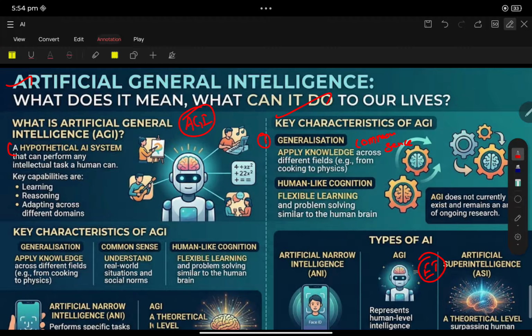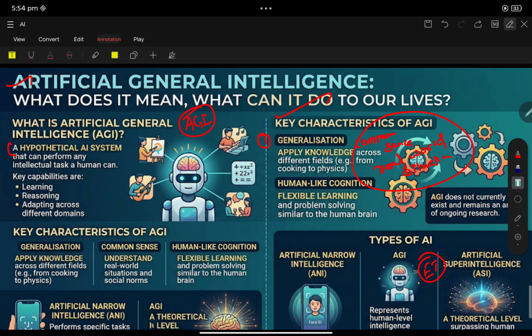It can apply the knowledge across the different fields along with common sense to understand real world situations.